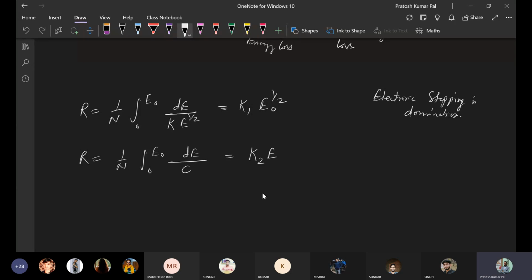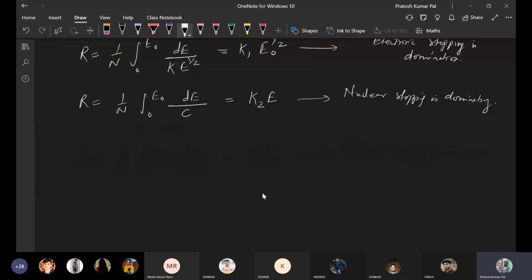Okay, so this is the case when nuclear stopping is dominating. Once we have found out the range equation in case of different stopping mechanisms, then the projected range.